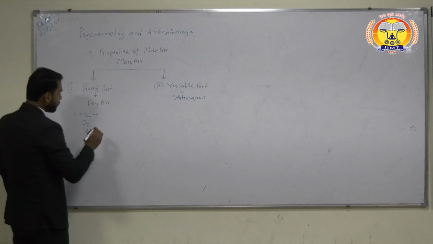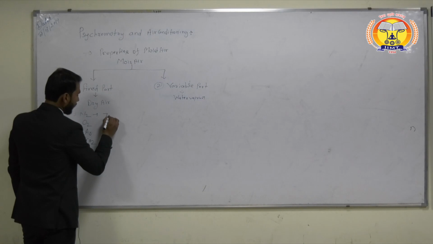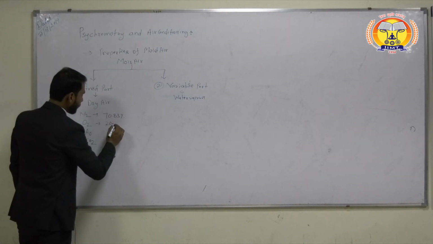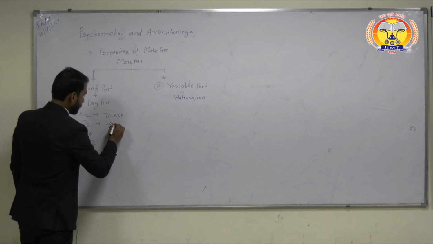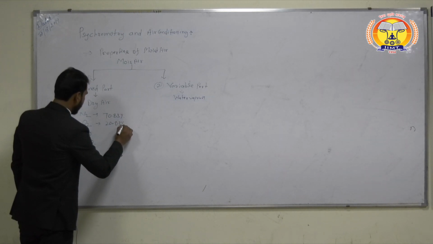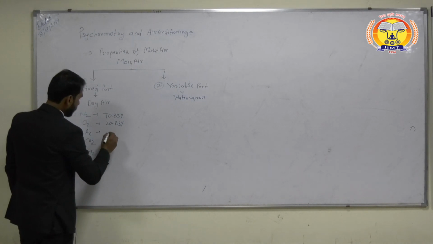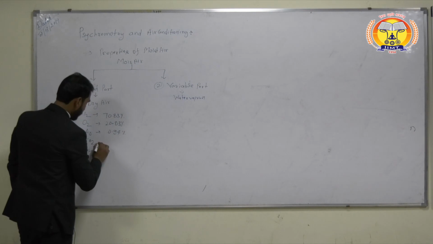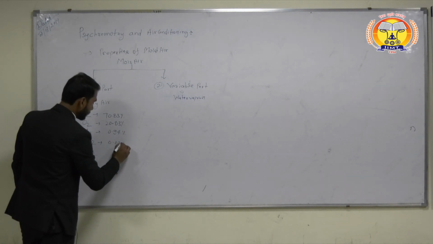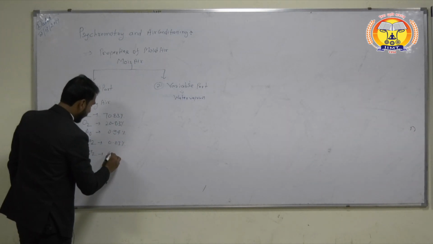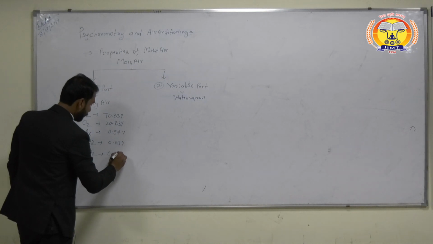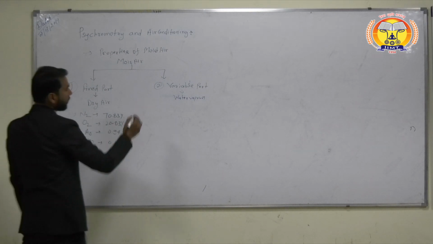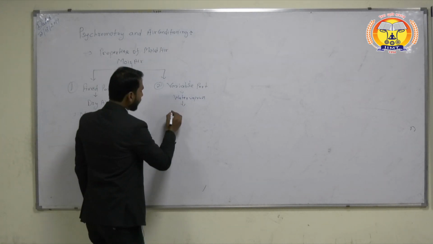This is by volume: nitrogen 78.03%, oxygen 20.83%, argon 0.94%, CO2 0.03% and hydrogen 0.01%. If we talk about water vapor, it depends upon the climate.